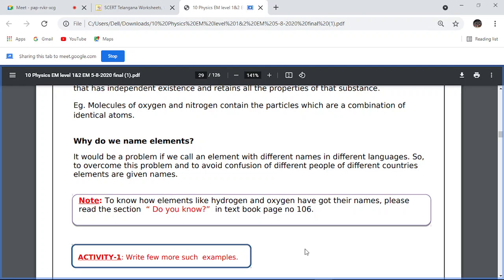Its nature is acidic. Any substance that reacted with oxygen, they found that its property is acidic in nature. So hence, what is the Latin name for acid? Oxy. What is the Latin name of acid? Oxy. So that's why the gas was named oxygen, meaning the gas that forms acid. That's why its name is called oxygen.